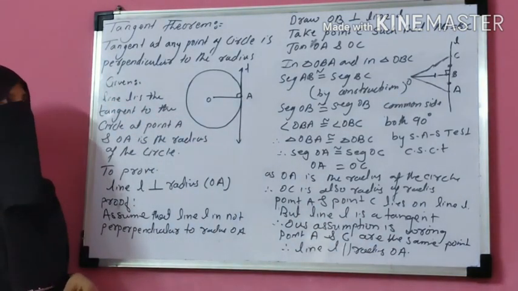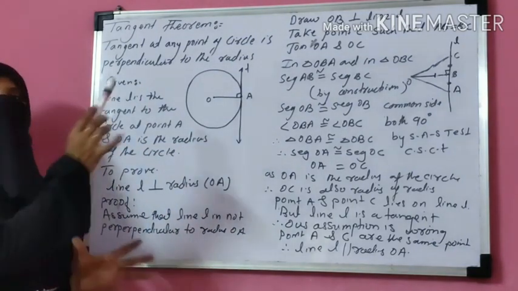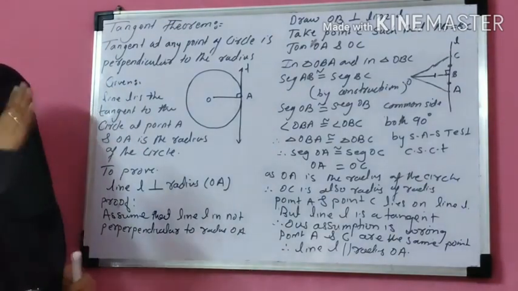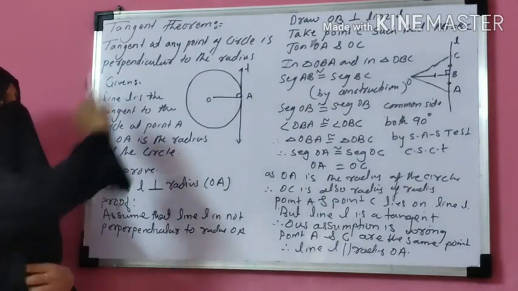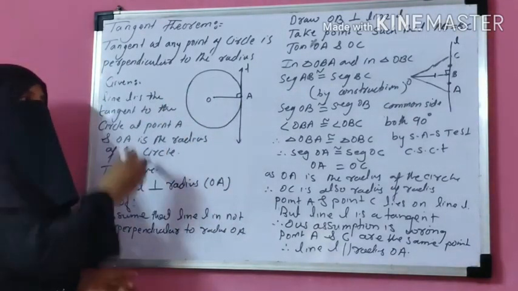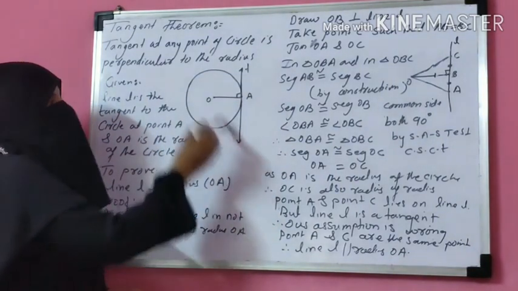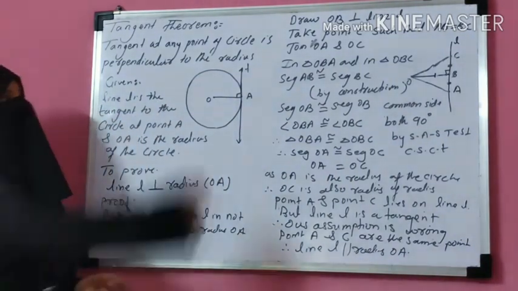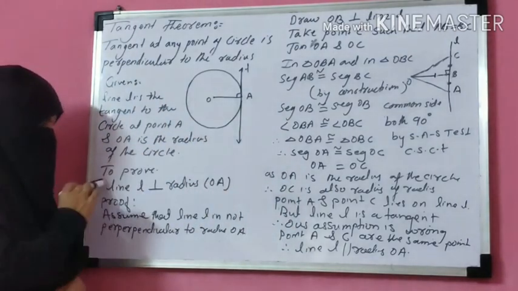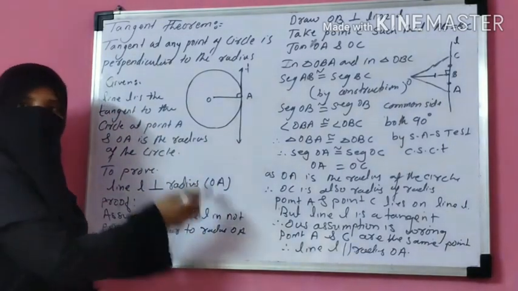So here, first of all, as per the statement of the theorem, we have to draw the figure. In the figure, we need one circle, one tangent and the radius. So as per the statement, this is the figure. Then write the given part. The given part is line L is a tangent and OA is a radius. Tangent intersects the circle at point A. And we have to prove that line L, that means your tangent, is perpendicular to the radius.